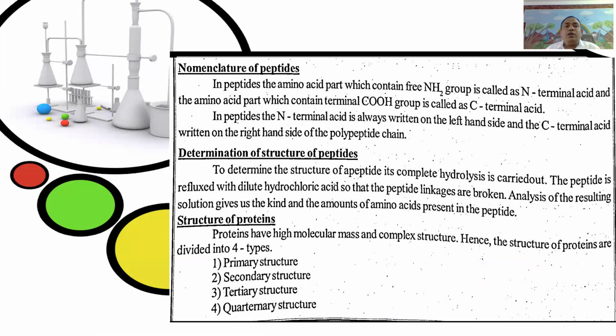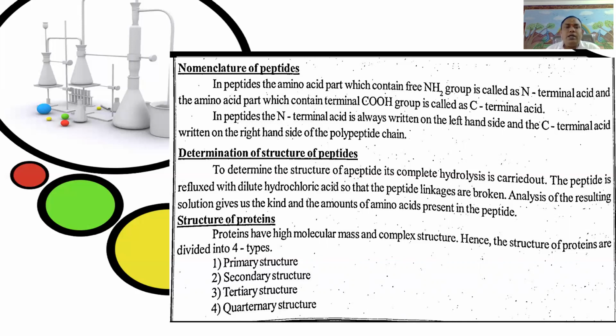Next, nomenclature of peptides. In peptides, the amino acid part which contains the free NH2 group is called the N-terminal acid, and the amino acid part which contains the terminal COOH group is called the C-terminal acid.